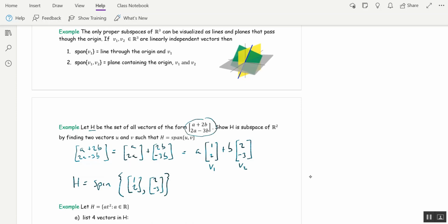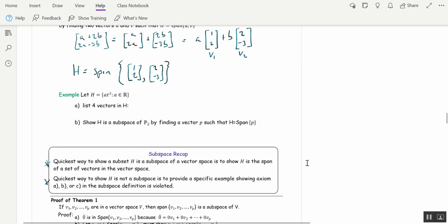Okay, here's another example, last one. H is the set of all quadratic polynomials that have nothing but a quadratic term. So there's no linear term, and there's no constant term. Since a is any real number, the zero vector is in H. Let a be 0 and we get 0. And let's list some other vectors in H. Maybe t squared, negative t squared, 4t squared. Any constant times t squared will be in H.